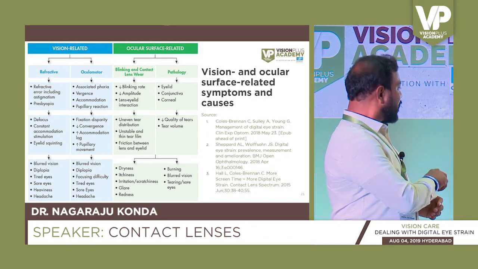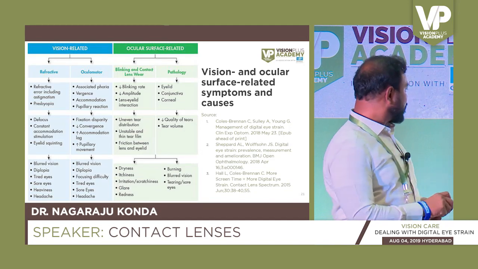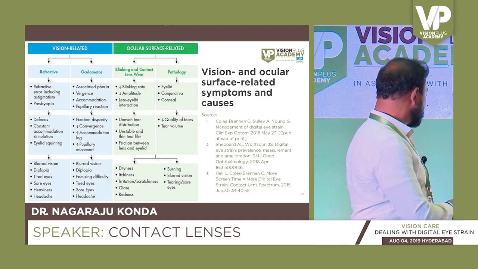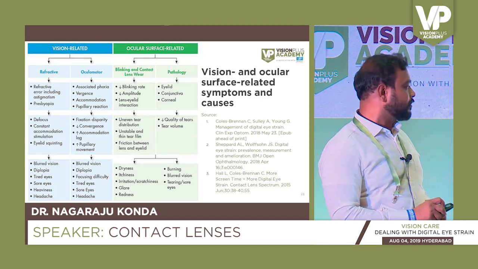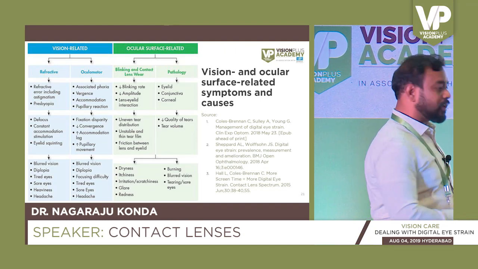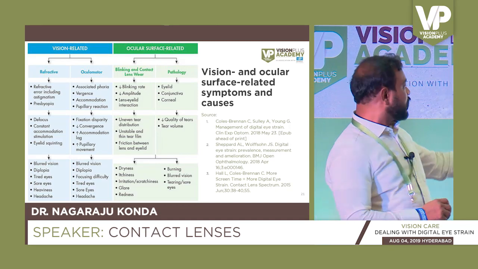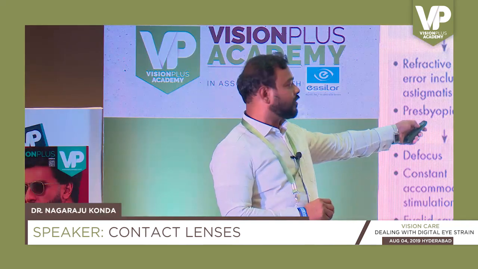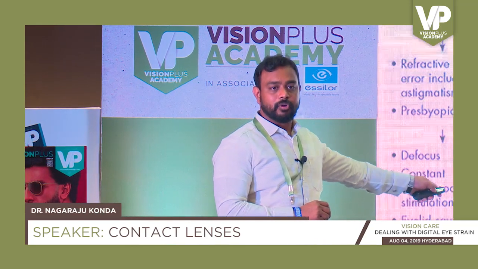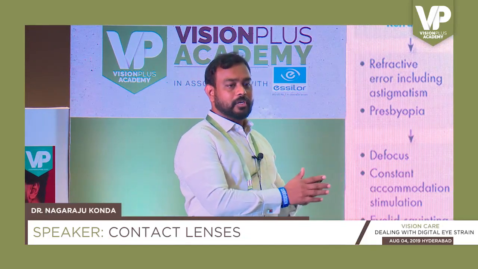So when we looked at the refractive and the oculomotor, again you see the refractive error, presbyopia, and then at the end the patient will have problems like blurred vision, diplopia, tired eyes. Similarly, even if you have a pathology, they will have similar symptoms like dryness, itching, irritation and burning sensation. So depending on the pathology or the causative factor, the symptoms may vary. There may be an overlap, so you should be able to differentiate why the problem occurs and what you should do.